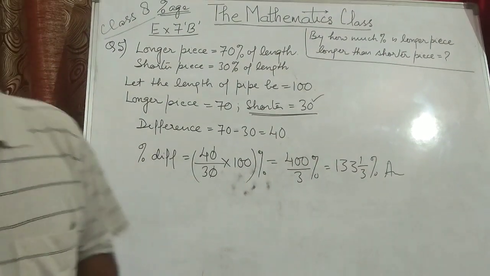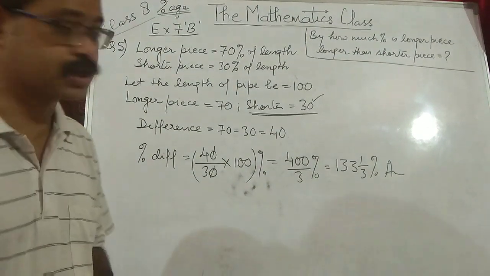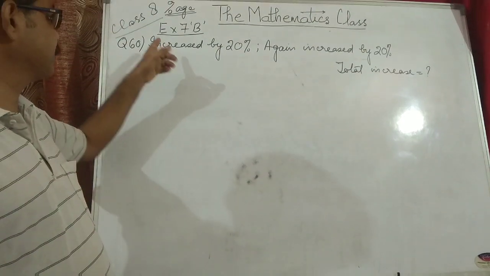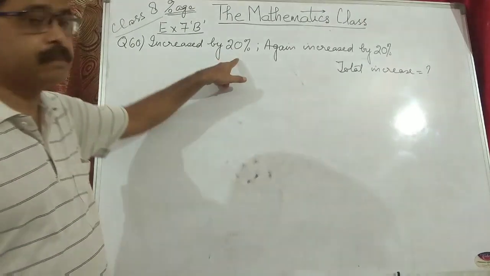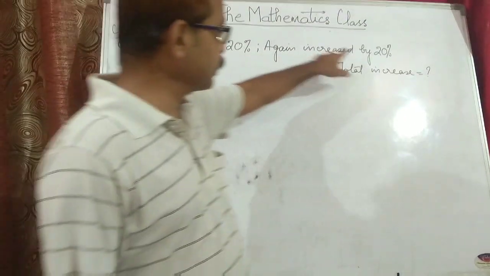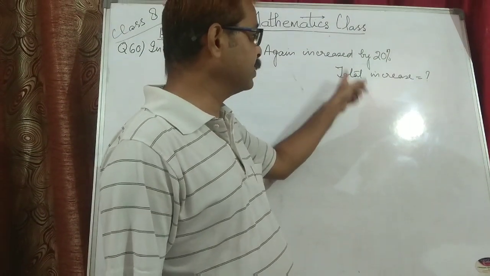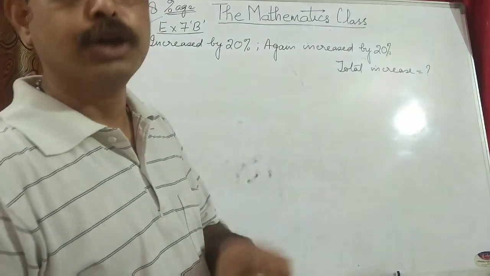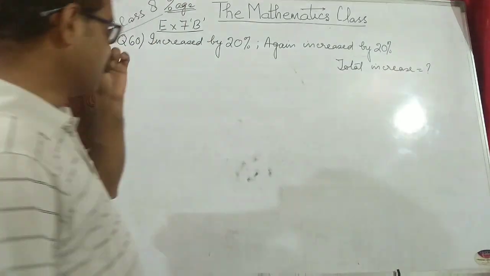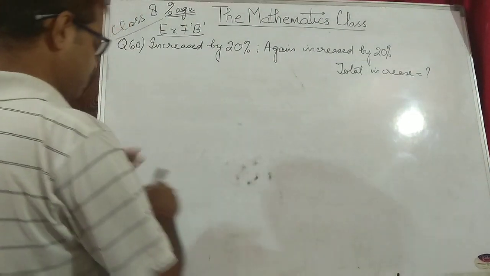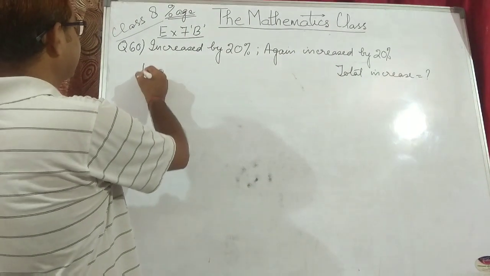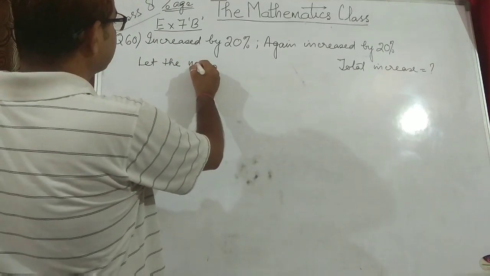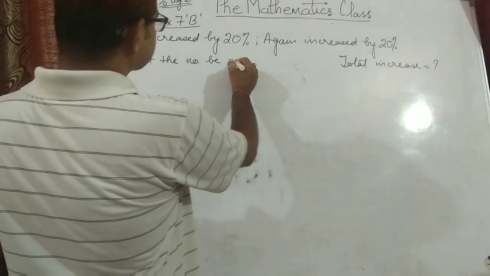Now we move on to question number 6. Question number 6 reads: if a number is increased by 20%, and again it is increased by 20%, find the final increase in the number, or find the total increase in the number. In order to solve this, first we will assume that the number be x.